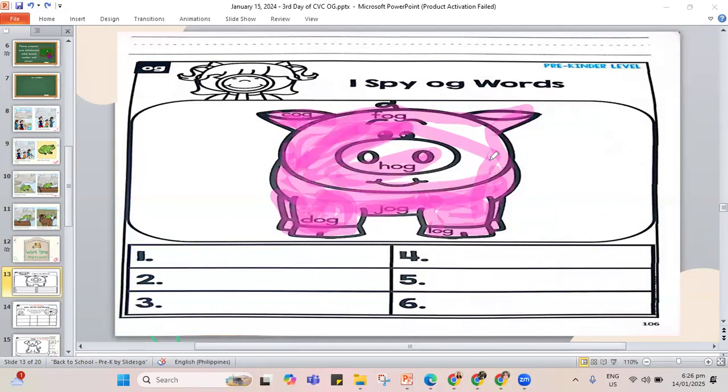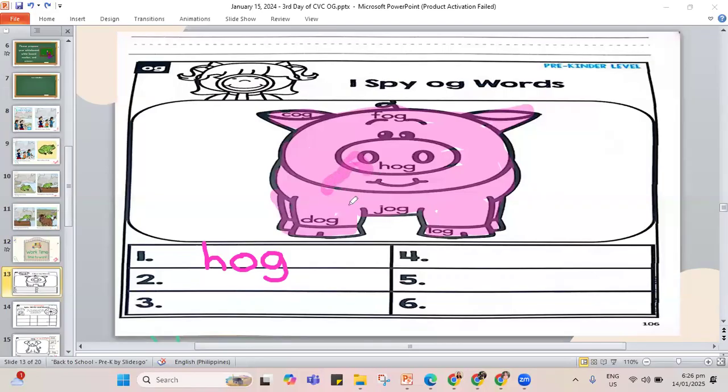So for this work, let's color for our hog. Color the inside. Let us write. We have H, oops, sorry, H-O-G. Teacher forgot to color it again. There's still white spaces. We have to fill this one. Remember when we color, we try not to leave white spaces. So I'll go back and fix this one. You have to fill the space. So again, we have our first word, hog.